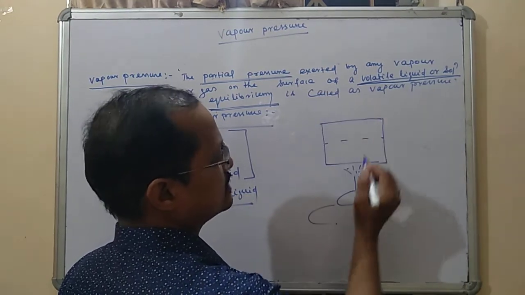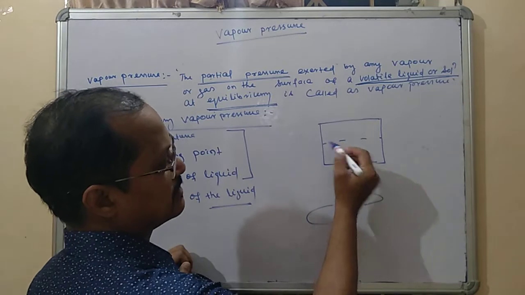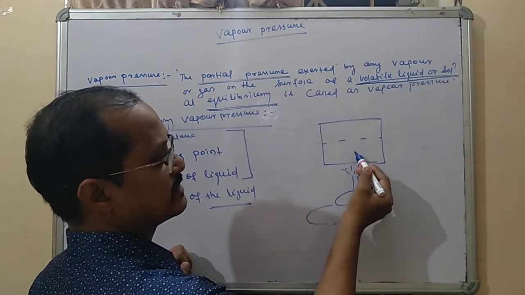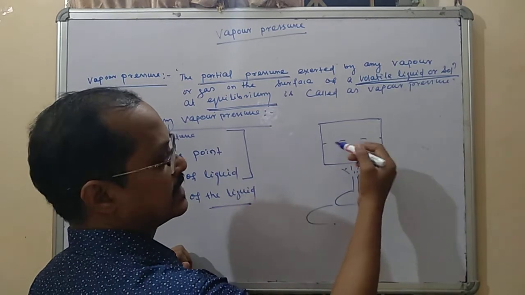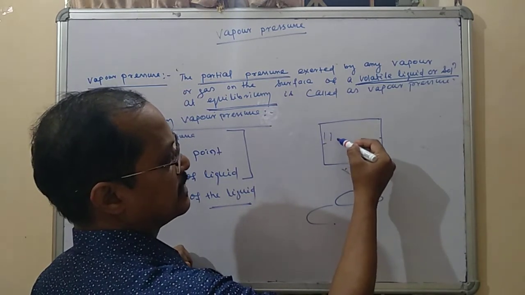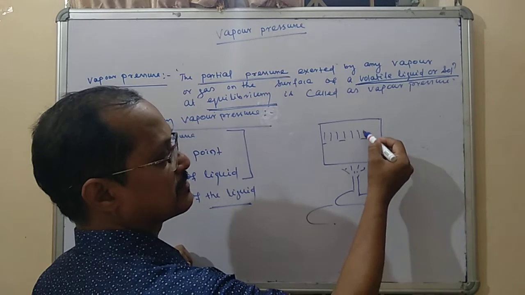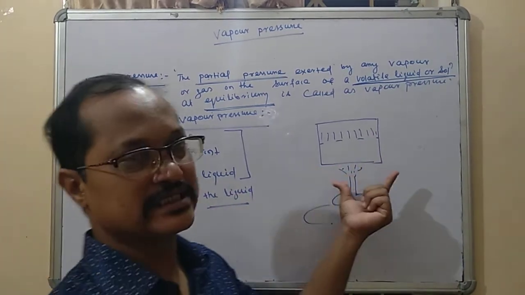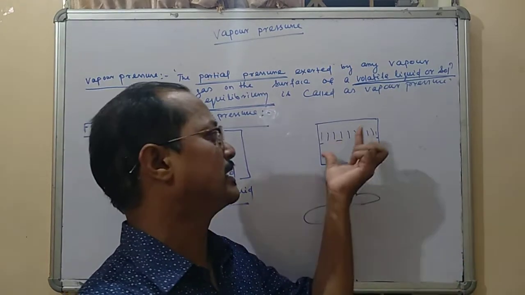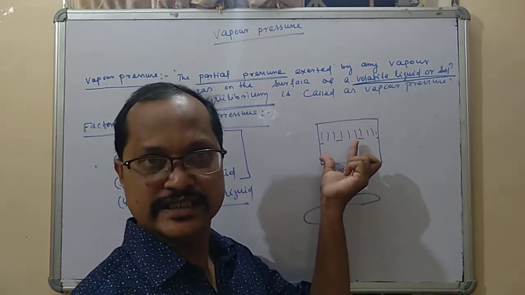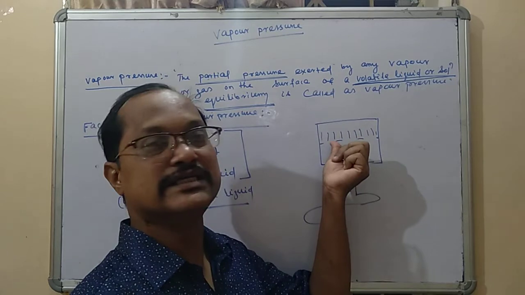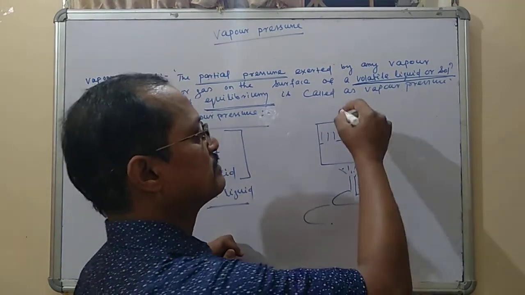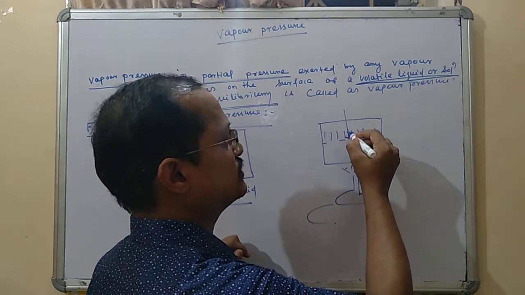This is a closed container. The particles on the surface, when energy is given to this liquid, at that time what will happen? More particles will be evaporated from the surface. Then what will happen? As the temperature increases, that means the energy acquired by the liquid increases, then the vaporization also increases. When the vaporization increases, at that time the pressure on the surface also increases.